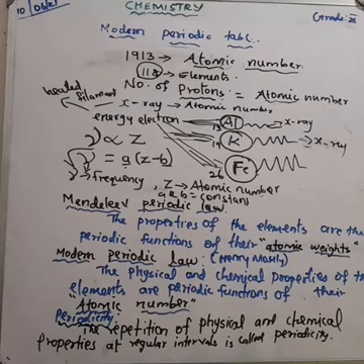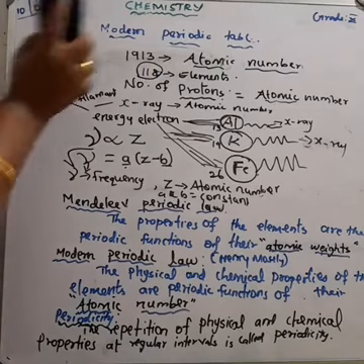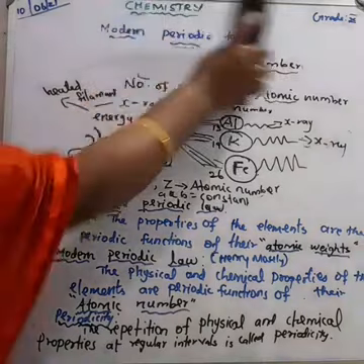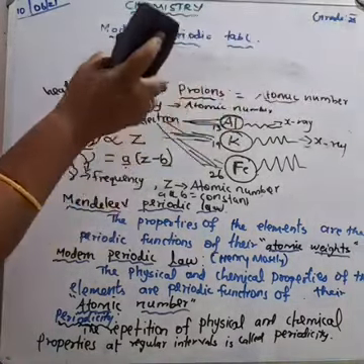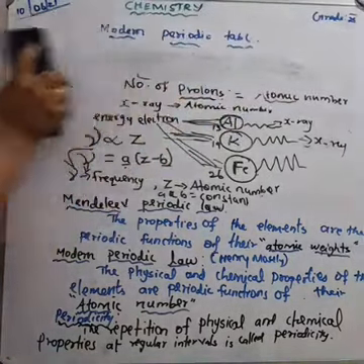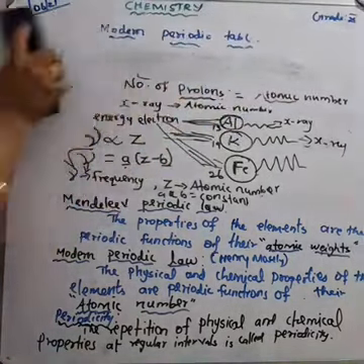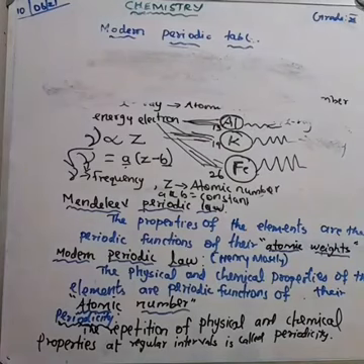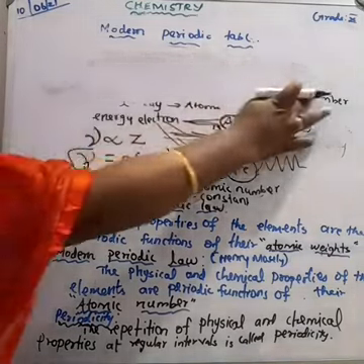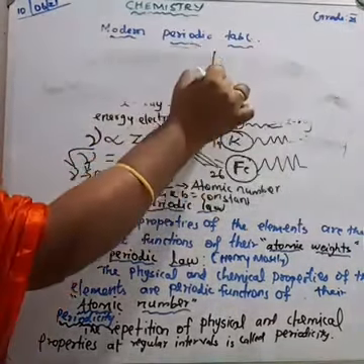So Moseley predicted the atomic number as the fundamental particle property of an atom. He plotted the curve of the square root of frequency against atomic number.